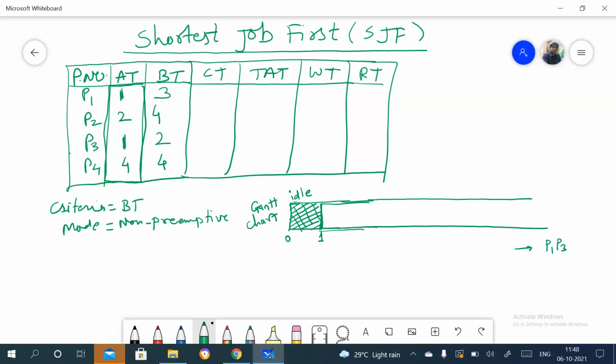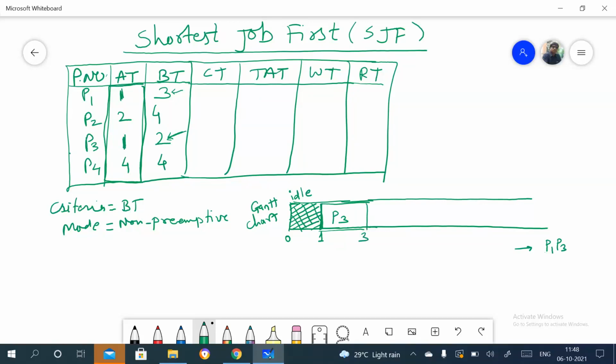Right? From P1 and P3, which one is having the shortest burst time? P1 is having 3 and P3 is having 2. Which one is having less time? P3 is having less time. So the processor will take P3 first. Getting this? Because this is shortest job first. The time required to execute P3 is 2 units. So we can see here 3.